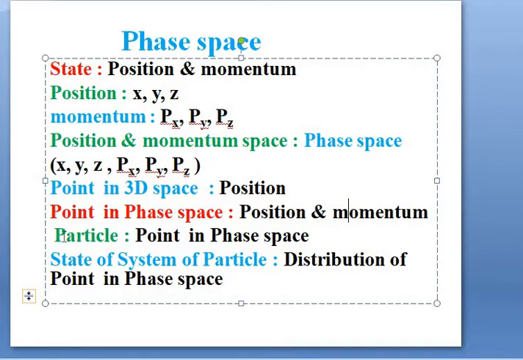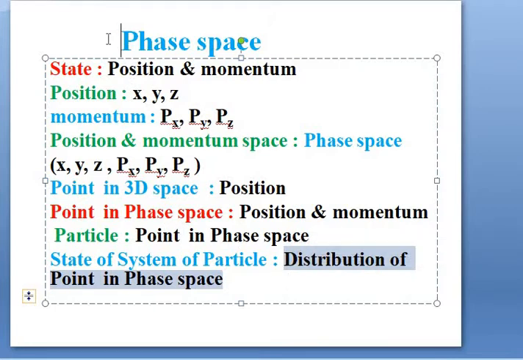Therefore we can represent the particle by a point in phase space, and we can represent the state of a system of particles by the distribution of phase points in phase space.